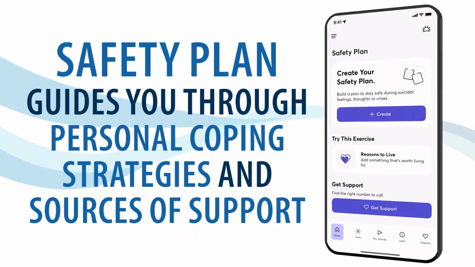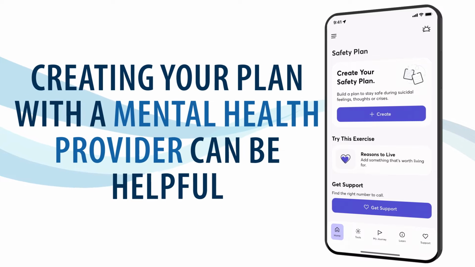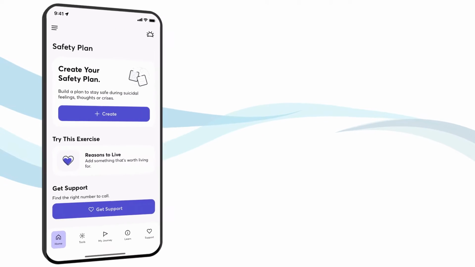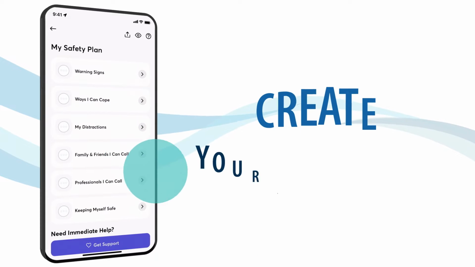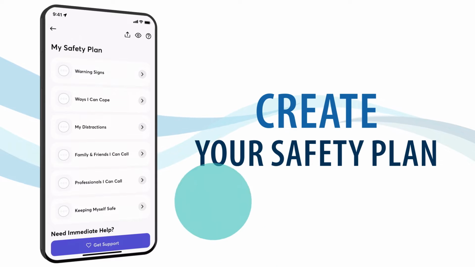become more manageable. While the free Safety Plan app can be used on its own, creating your plan with a mental health provider can be helpful. Let's look at how to use the app. There are 6 steps to creating your safety plan. It is important that you create your safety plan when you are not in distress, so you can think clearly and have time to complete the steps.